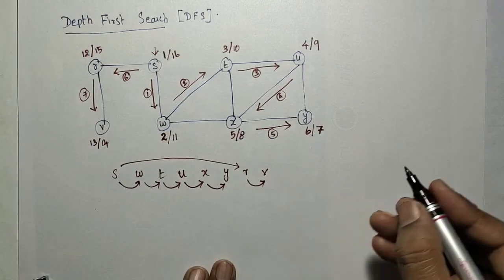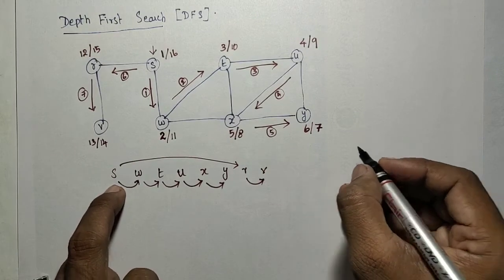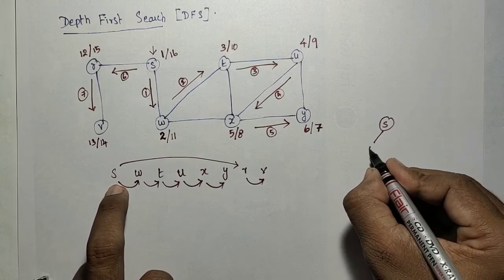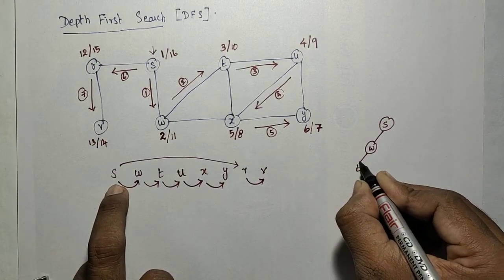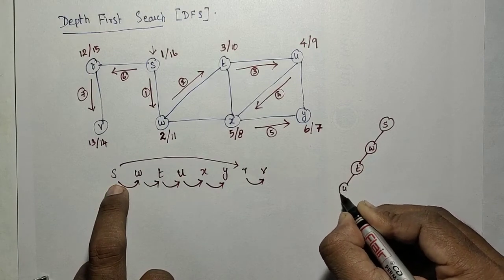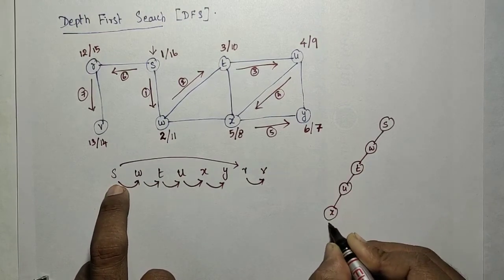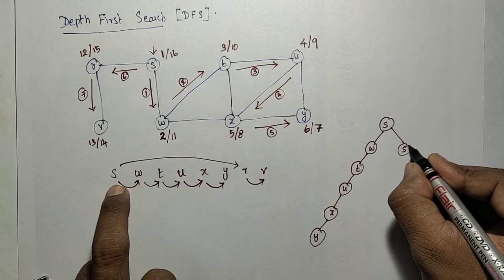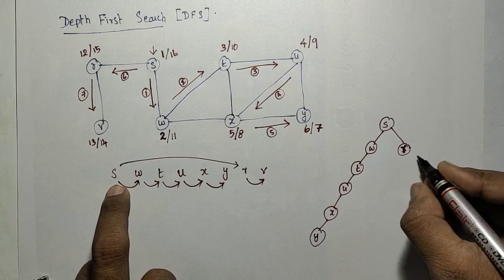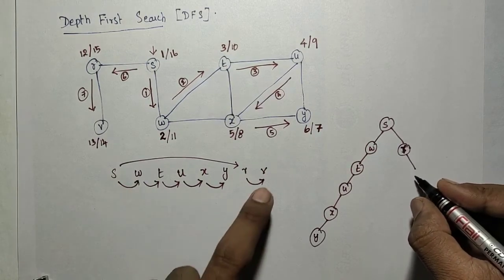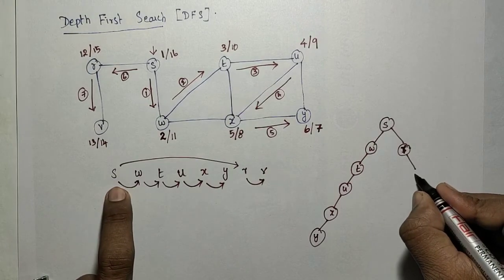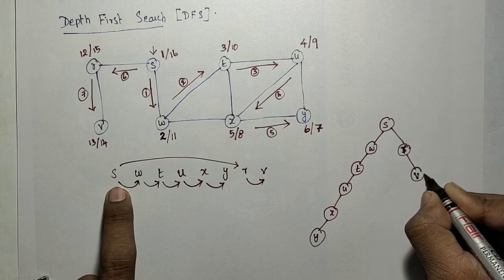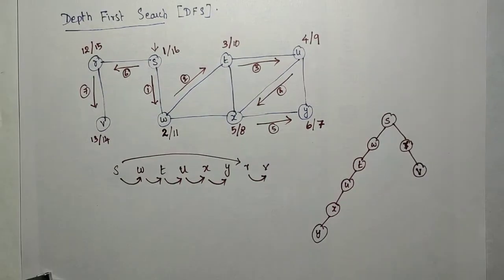So if I draw this as a tree, S is the root, and W, T, U, X, Y, and R are visited by S, and V is visited by R. So we will get this.